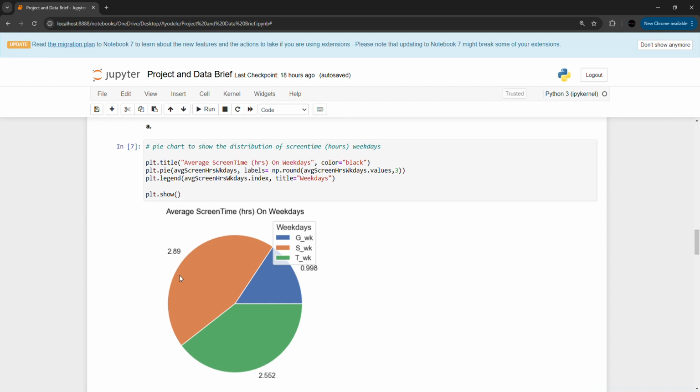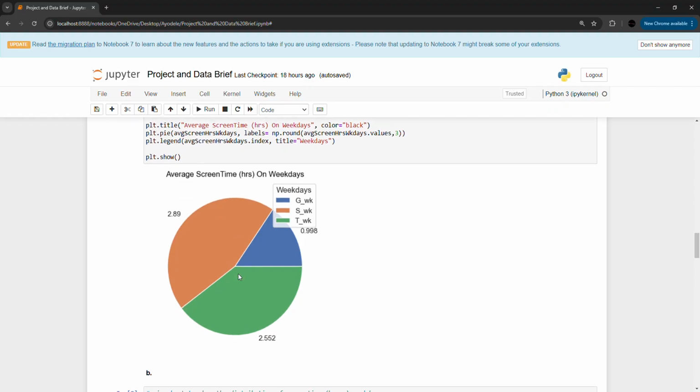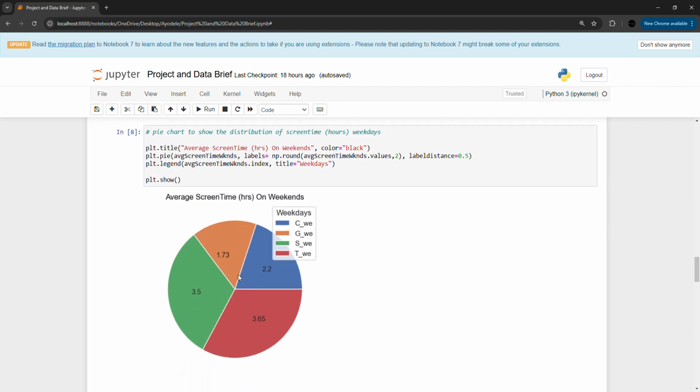I got the average screen time hours on weekdays. Is it gaming? How many hours on average do students spend on gaming, on smartphones, and in the other categories? The second one is on weekends.